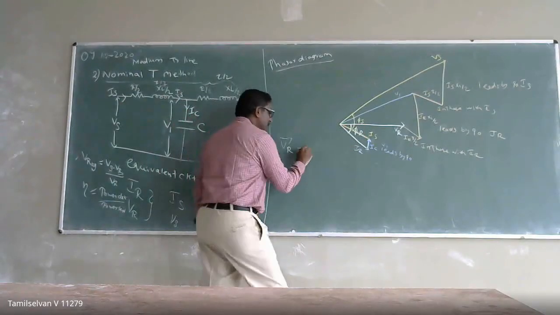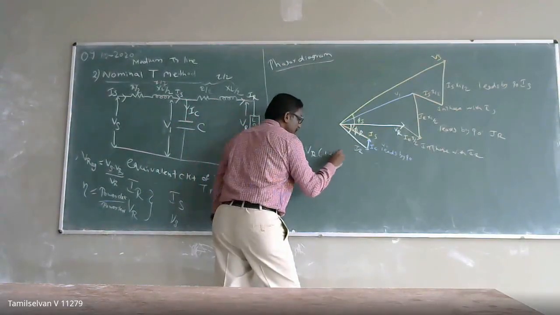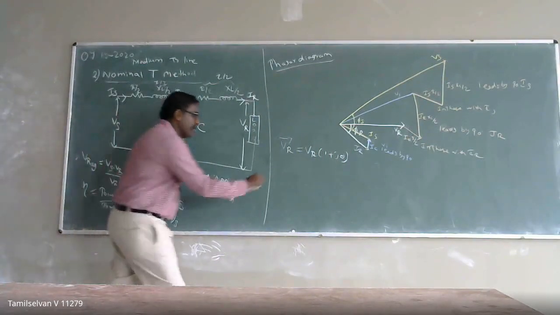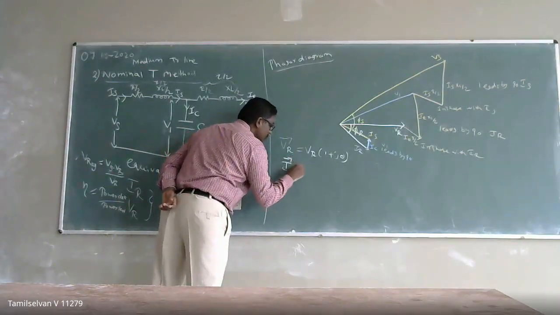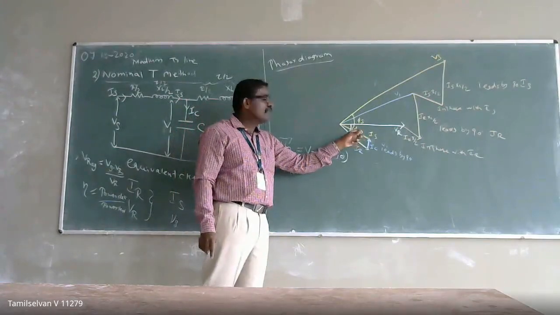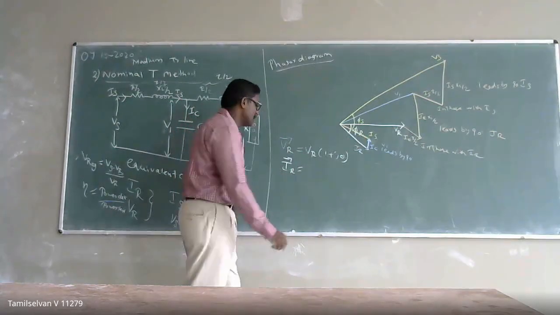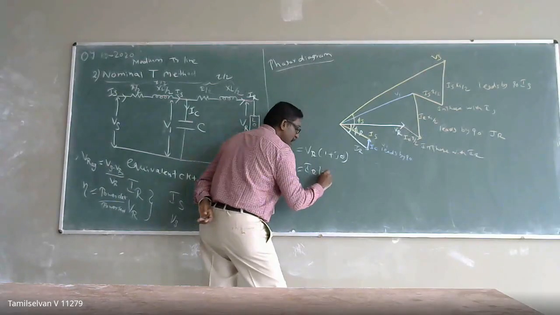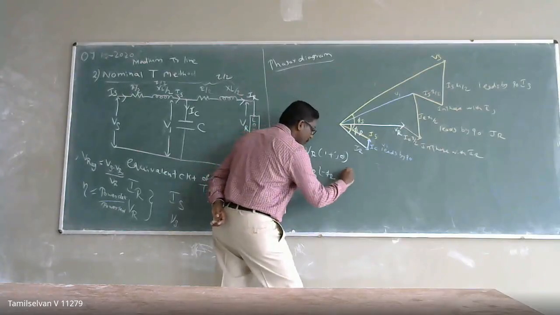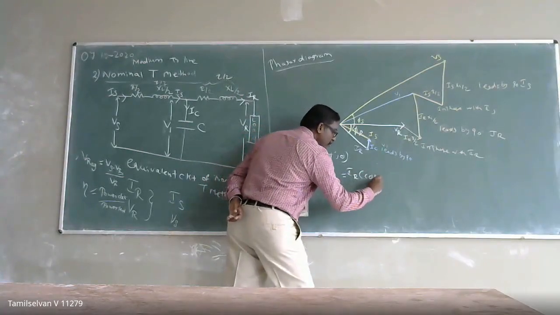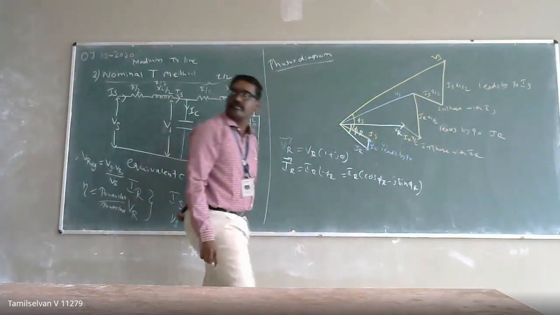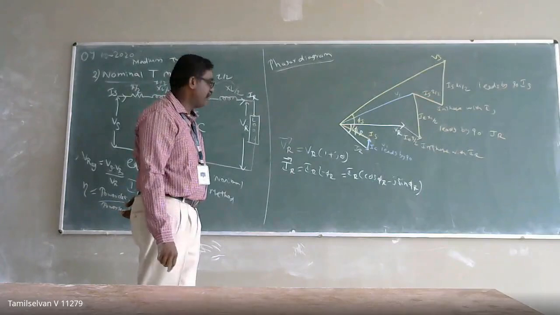Since it's the reference, the vector quantity here is numeric. I can write VR equal to 1 plus J0 in vector quantity. Similarly, my current IR in vector form lags VR by the angle phi R. It means IR is at an angle of minus phi R. So I can write it in vector form as IR into cos phi R minus J sin phi R.